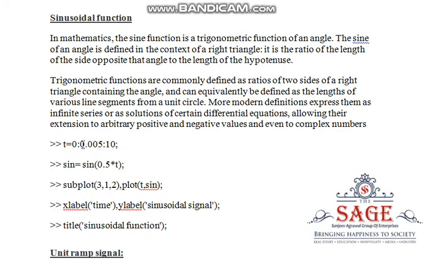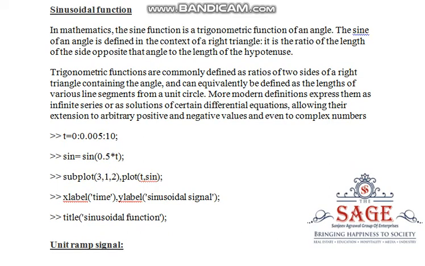Now we will define small t 0 to 0.005 and up to 10. Sine function we have defined with the help of the MATLAB code. Sine is equal to sin of 0.5 star t, meaning omega, and omega is 2 pi f. We have taken omega as 0.5. Now we will plot this figure. Subplot, we have divided into 3 rows, first column and second figure. That is your subplot, and we will now plot the signal, and we will label xlabel as time, ylabel as sinusoidal signal, and with the help of title we name it sinusoidal function.